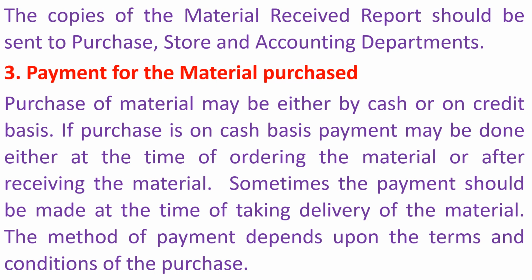3. Payment for the material purchased. Purchase of material may be either by cash or on credit basis. If purchase is on cash basis, payment may be done either at the time of ordering the material or after receiving the material. Sometimes the payment should be made at the time of taking delivery of the material. The method of payment depends upon the terms and conditions of the purchase.